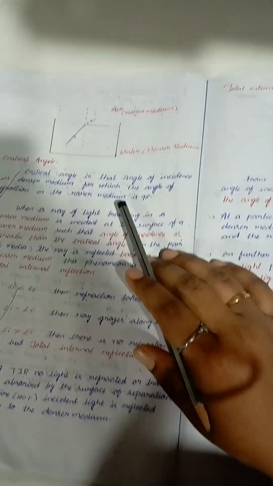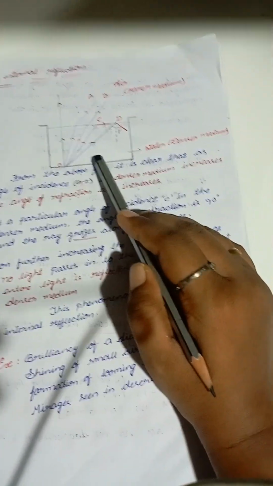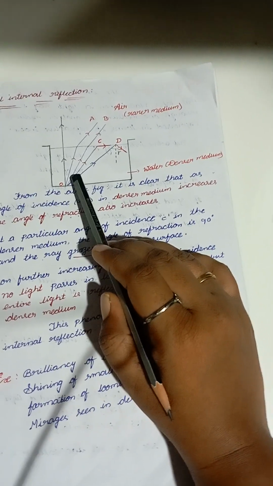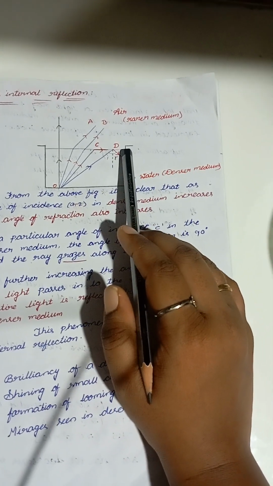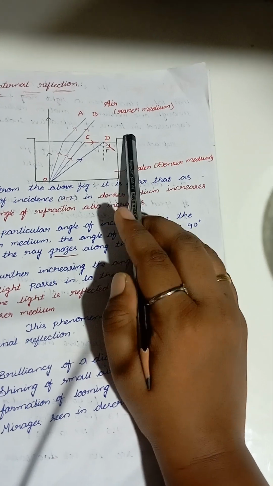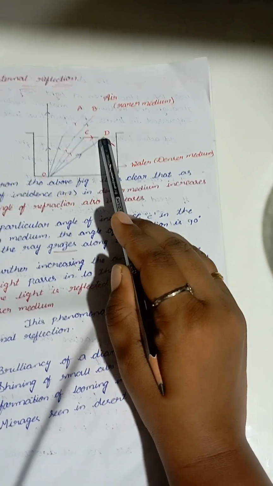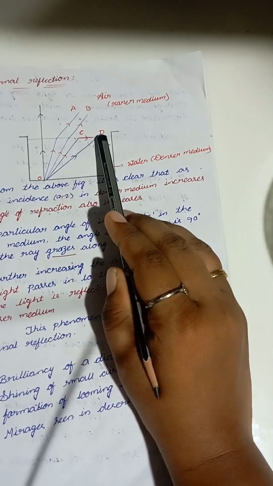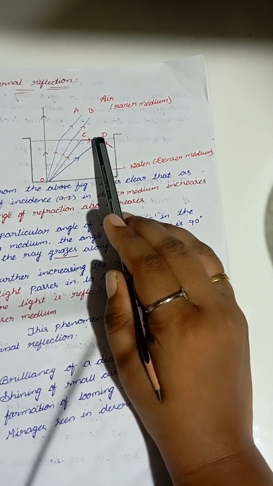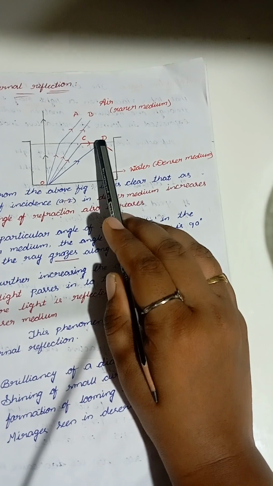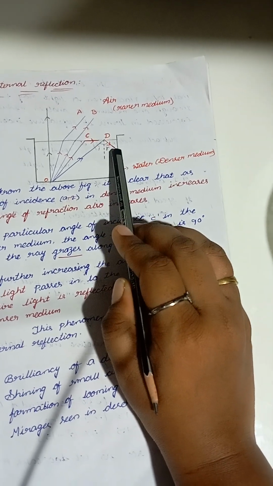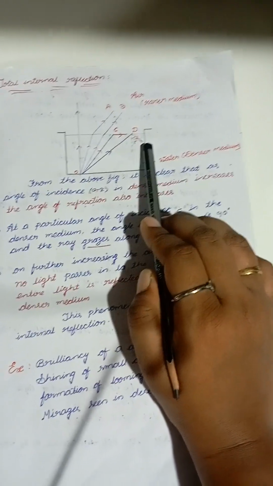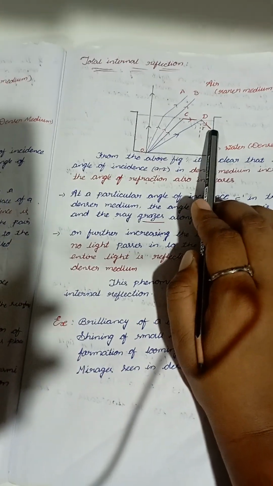When a light ray traveling in a denser medium is incident on the surface of a rarer medium such that the angle of incidence is greater than the critical angle for the pair of media, the ray is reflected back into the denser medium. This phenomenon is called total internal reflection.